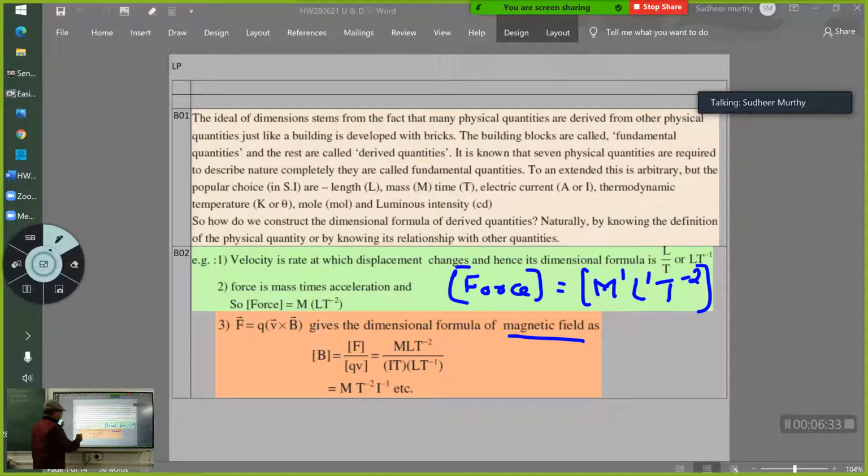So, this formula that you get here is the Lorentz force. I will tell you in brief. You don't have to learn Lorentz law now. You will learn Lorentz law in detail next year. But I am sure you will understand something about this Lorentz force now, just because I am mentioning it here.